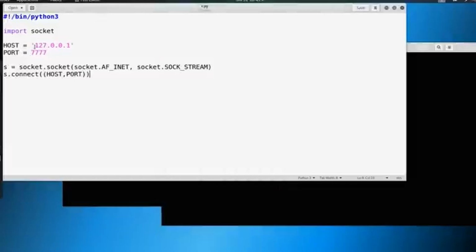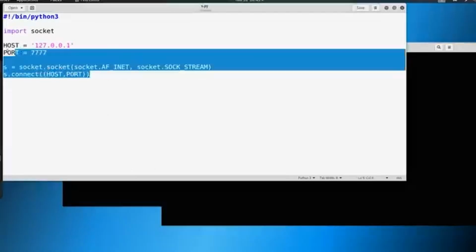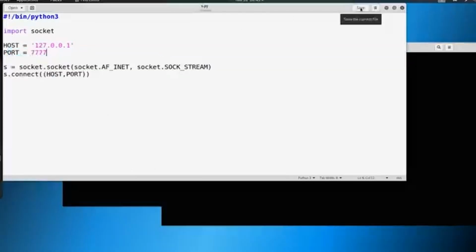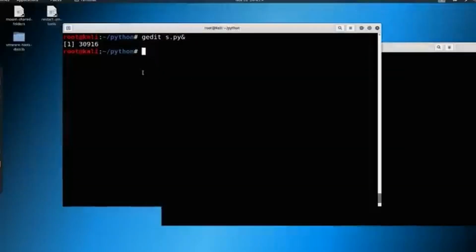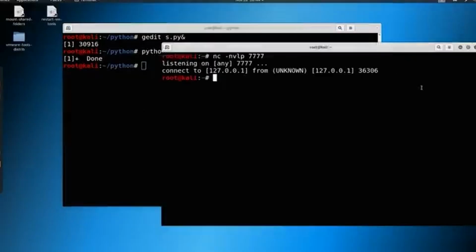Now here we're sitting at our local host of 127.0.0.1. So we need to establish that connection, which is what we're going to do with this script. Now the script does nothing. It establishes a connection and that is it. So let's go ahead and take a quick look. We're just going to say python3 s.py. Do that. Come over here and you see that we had an established connection made and then the connection closed.